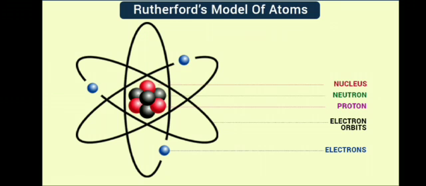This is Rutherford's model of atomic structure: a nucleus, which consists of neutrons and protons, and outside the nucleus, electron orbits consisting of electrons that revolve around the nucleus.